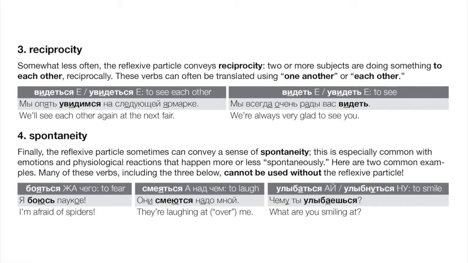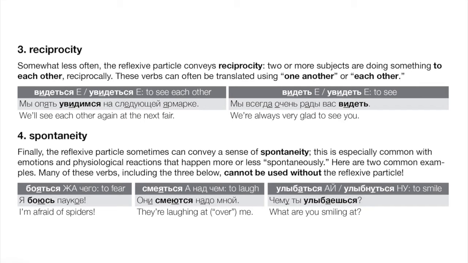So we also get this with a lot of really common verbs that involve feelings, right? And again, I think it's fairly useful to imagine these as feelings that sort of arise spontaneously. Things like fear, or also reactions like laughter, right? Laughing, smiling, things that we don't necessarily do on purpose. Of course, we can do it on purpose, but those Russian verbs are always used with the ся. And here are three examples: бояться, смеяться, улыбаться, улыбнуться. I think these verbs are almost all new for us, right?